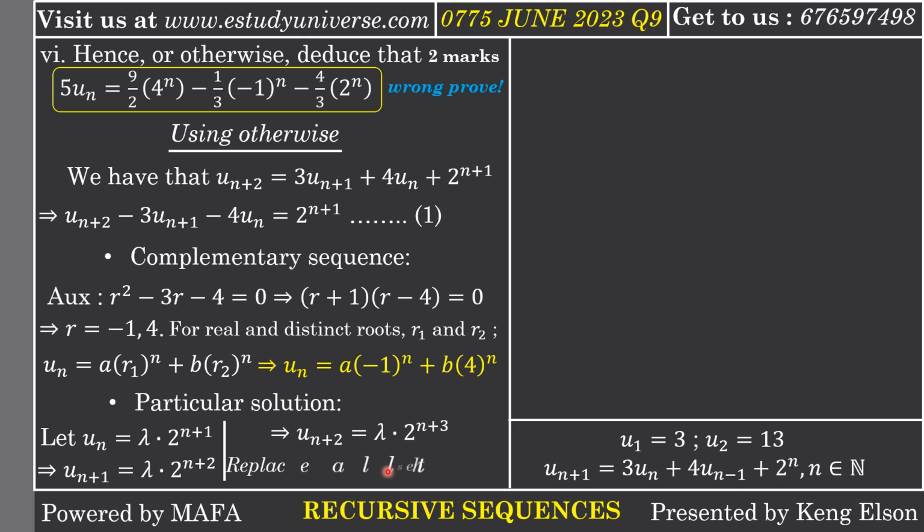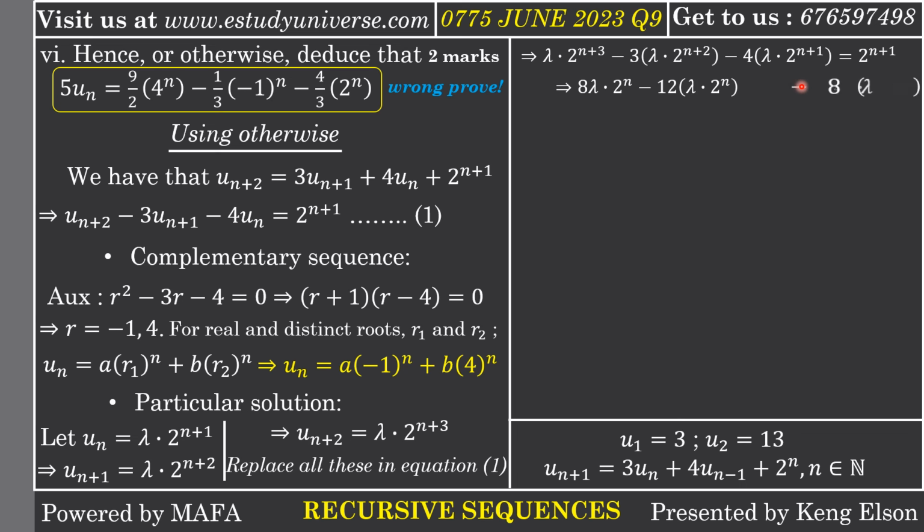So it therefore means that we now need to replace u(n+2), u(n+1), and u(n) into this equation and find the value of lambda. If we replace, the first term is lambda times 2^(n+3), the second term is 3 times lambda times 2^(n+2), and the third term is 4 times lambda times 2^(n+1). Now we just have to simplify.